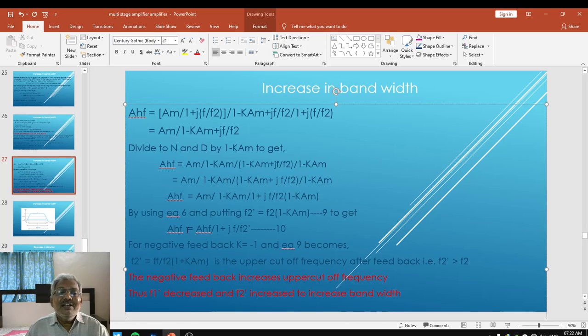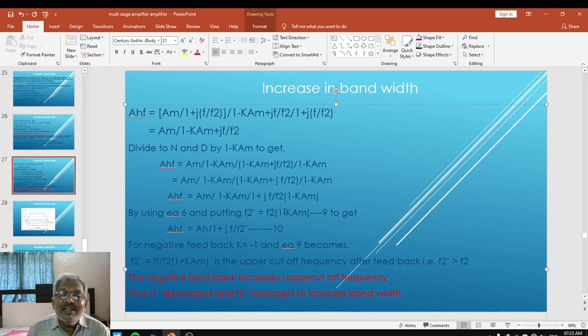Therefore, we can write AHF equal to AH upon 1 plus J times F upon F2 dash. Let me call it equation number 10. But we are interested in equation number 9.